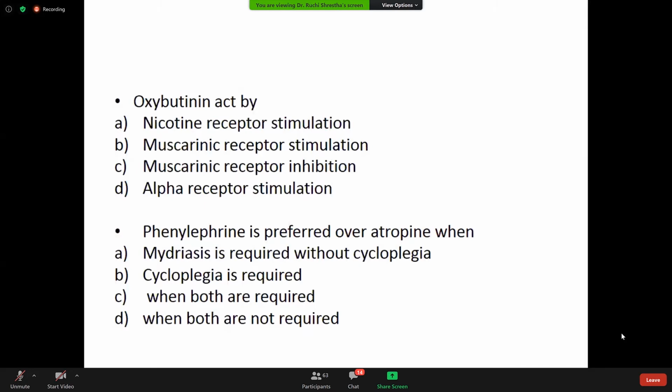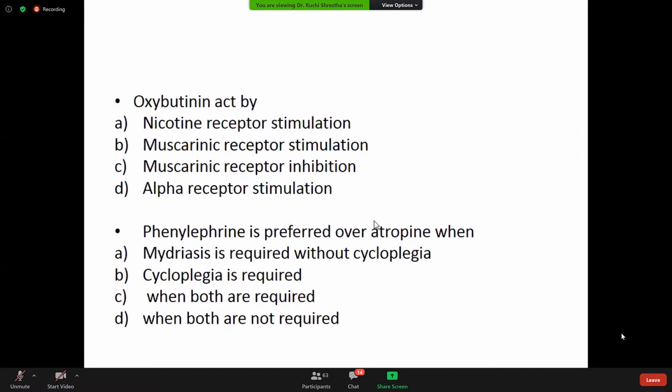They act on the M3 receptors specifically present in the urinary bladder. So they act by muscarinic receptor inhibition, more specifically M3 receptor inhibition in the urinary bladder. So the answer is C.